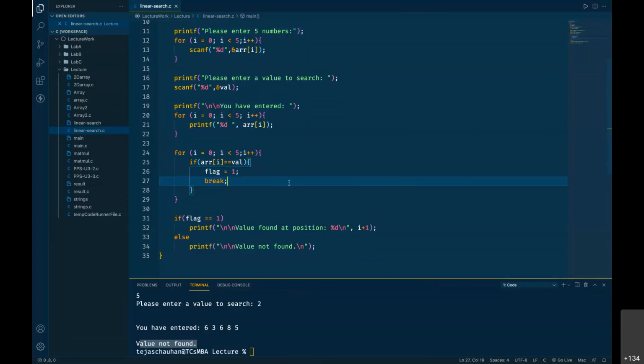Now the next thing that, okay, Janil Kumar is asking, instead of putting flag, what do you suggest, Janil? If we put printf statement in the if condition, Janil, I think you have joined this lecture very late, because in the starting point, I have already cleared this point. The starting of this topic, linear search, I've already cleared why we do not put printf and scanf inside if.